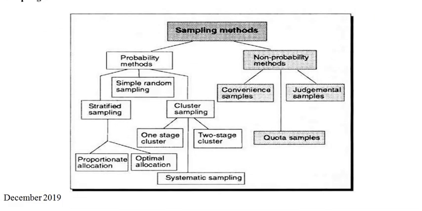And so finally we need to know what the sampling methods present in research are. They are classified into probability methods and non-probability methods. Some kinds of research follow probability; examples are stratified sampling, simple random sampling, and cluster sampling. Stratified sampling has proportionate allocation and optimal allocation, and cluster sampling is one-stage cluster and two-stage cluster, and systematic sampling. If you come to non-probability, it comes under convenience sample, judgmental sample, and quota sample.